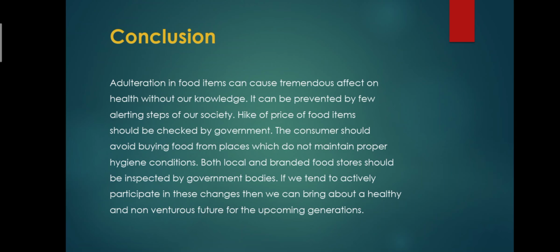So, conclusion: adulteration in food items can cause tremendous effects on health without our knowledge. It can be prevented by a few alerting steps by our society. The hike in the price of food items should be checked by the government. The consumer should avoid buying food from places which do not maintain proper hygiene conditions. Both local and branded food stores should be inspected by government bodies. If we actively participate in these changes, then we can bring about a healthier, non-venturous future for the upcoming generations.